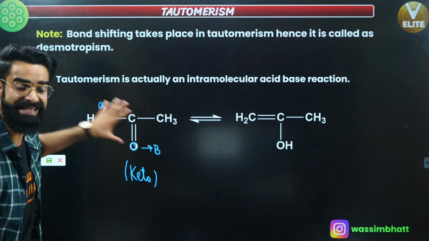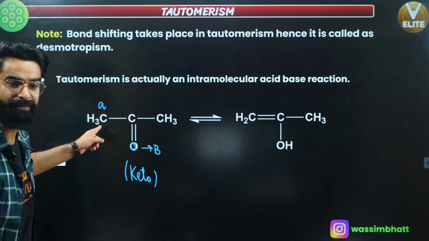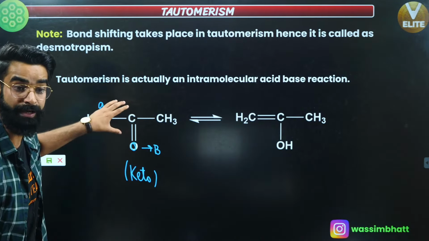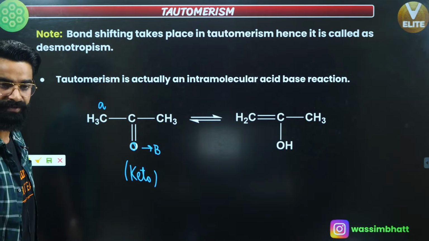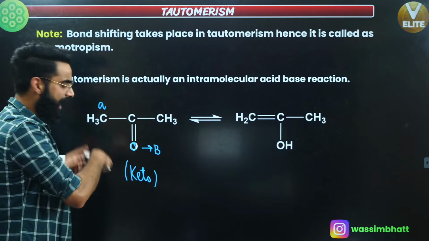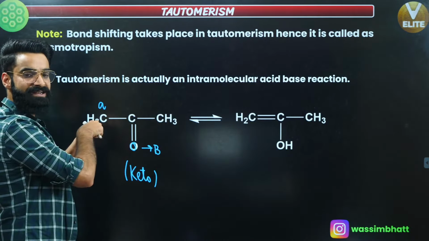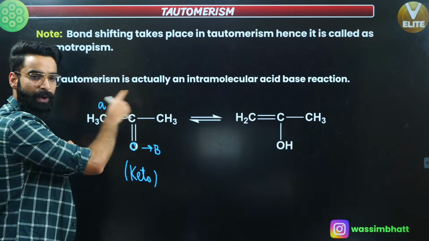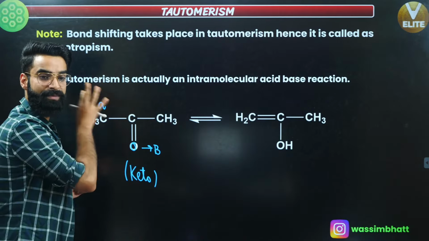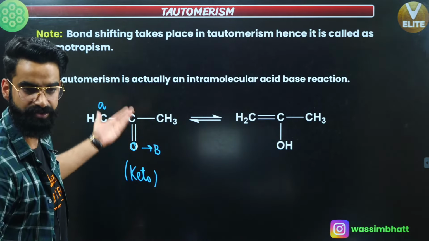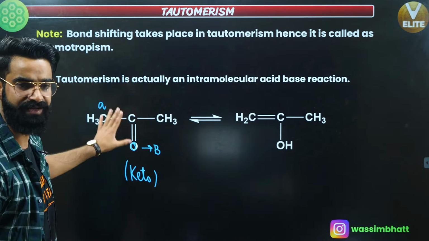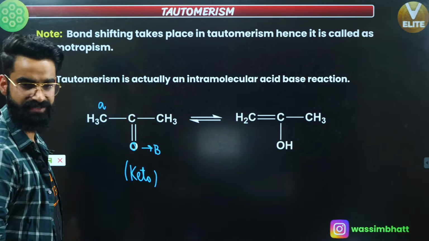Correct? So in the same molecule, this carbon is acting like the acid, and this oxygen is acting like a base. Isn't it actually an intramolecular acid-base reaction? In the same molecule, one atom is losing H positive and another atom is gaining H positive. So one atom is acting like the acid, another atom is acting like the base. The acid-base reaction is happening inside the same molecule, so I'll be calling this an intramolecular acid-base reaction. Isn't it very simple? So remember, tautomerism is actually an intramolecular acid-base reaction.